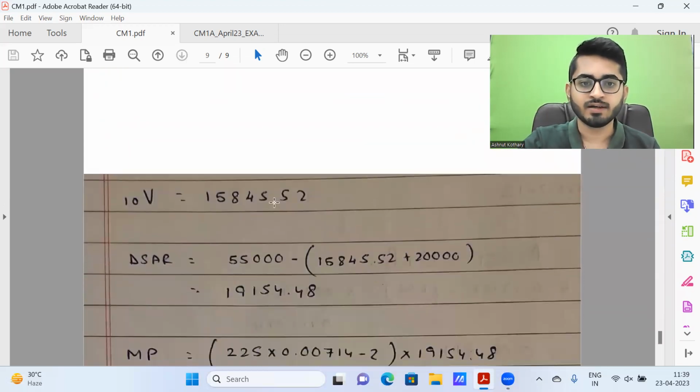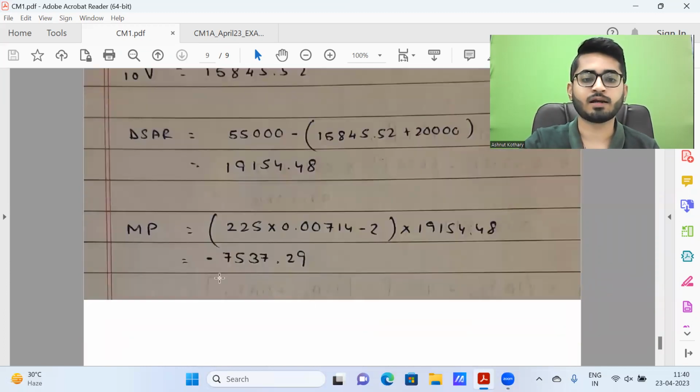And finally, I'm getting 10V as 15,845.52. DSAR is coming out to be 19,154. And then I'm getting a mortality loss of 7,537.29. The comment part is that my DSAR is coming out to be positive. So in that case, if we have more deaths than expected, we'll be having a loss. And we see that the actual deaths are more than the expected ones, and therefore we are having a loss.